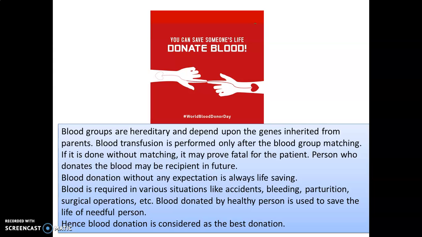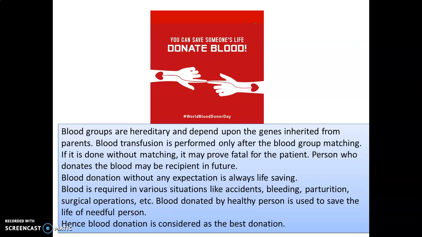Blood donation without any expectation is always life-saving. Blood is required for various situations like accident, bleeding, parturition, that is giving birth to a child, and surgical operations. So all this blood is required. Blood donated by a healthy person is used to save the life of another person. Hence, it is considered the best donation because this is literally saving somebody's life.